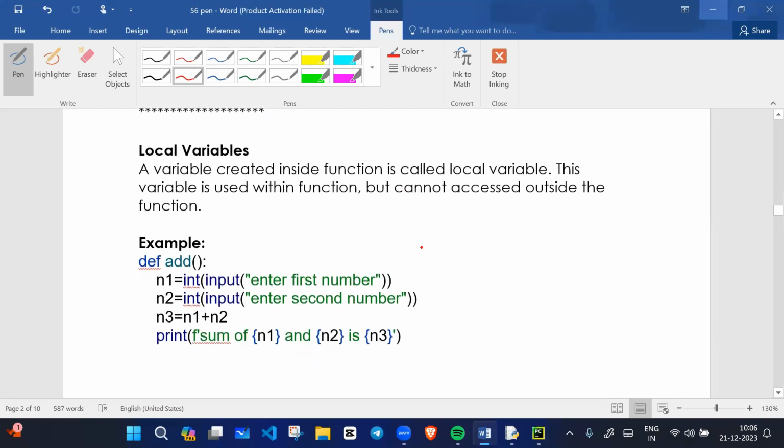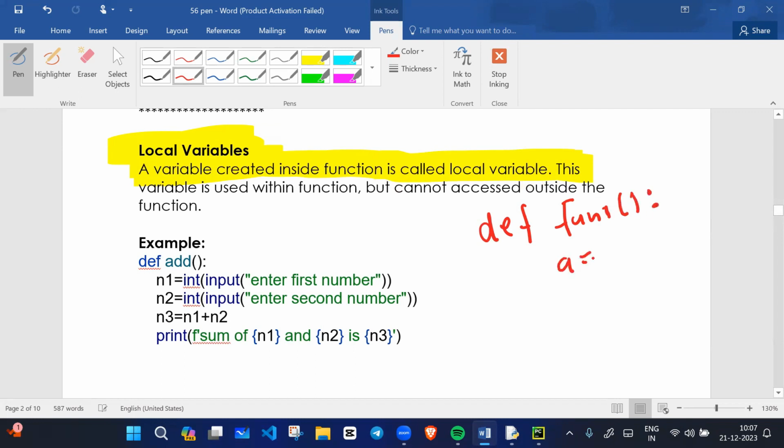All right. Now we will discuss local variables. A variable created inside a function is called a local variable. For example, def, and we have function one.